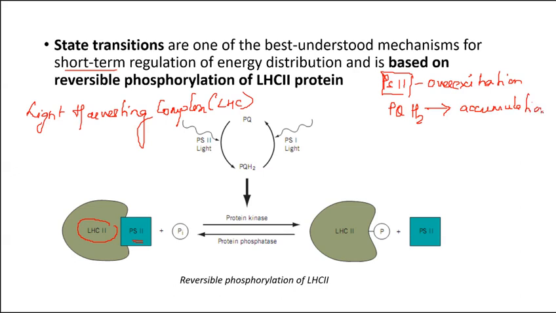So when plastoquinol is accumulated, it leads to the activation of an enzyme known as protein kinase. Now this protein kinase, what will it do? It will phosphorylate the LHC2.